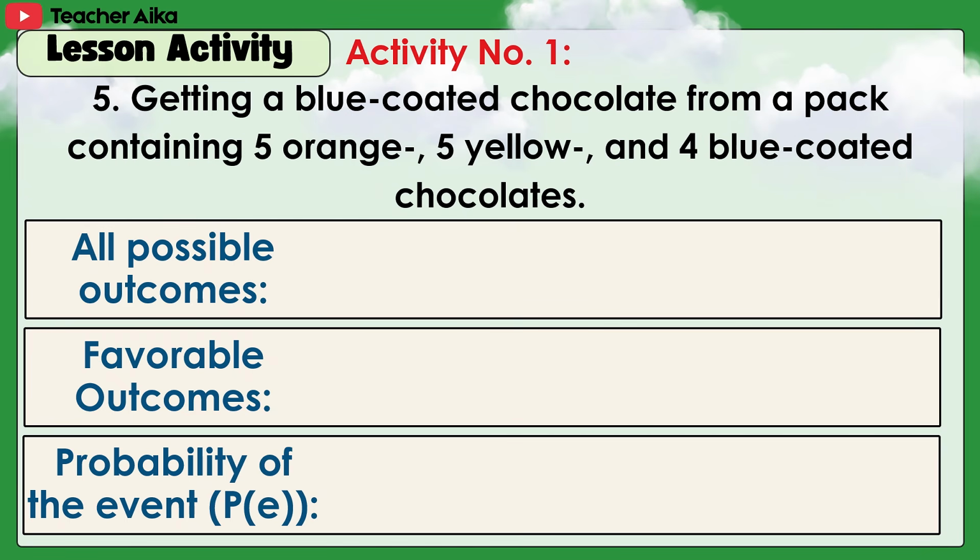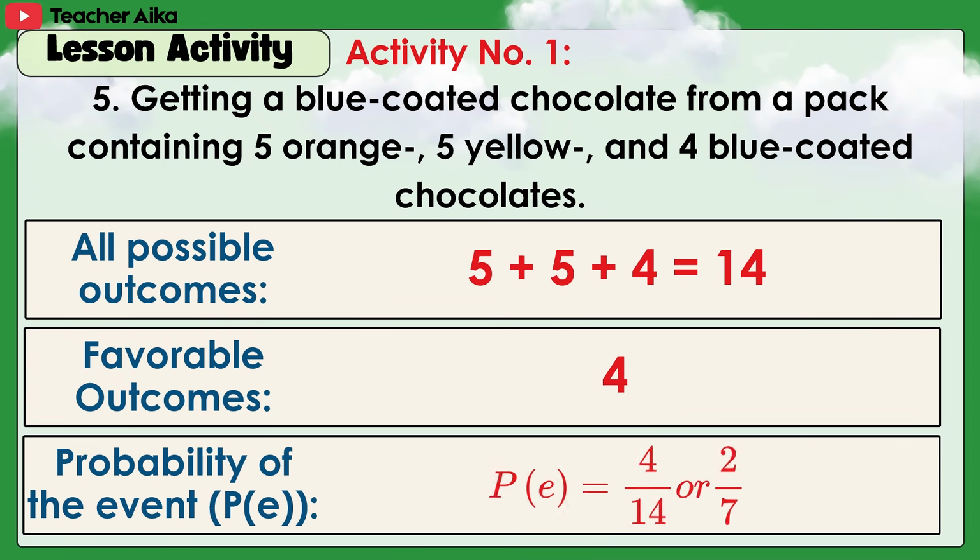5. Getting a blue-coated chocolate from a pack containing 5 orange, 5 yellow, and 4 blue-coated chocolates. Answer: 5 plus 5 plus 4 equals 14. Favorable outcomes: 4. Probability of the event: 4/14 or 2/7.